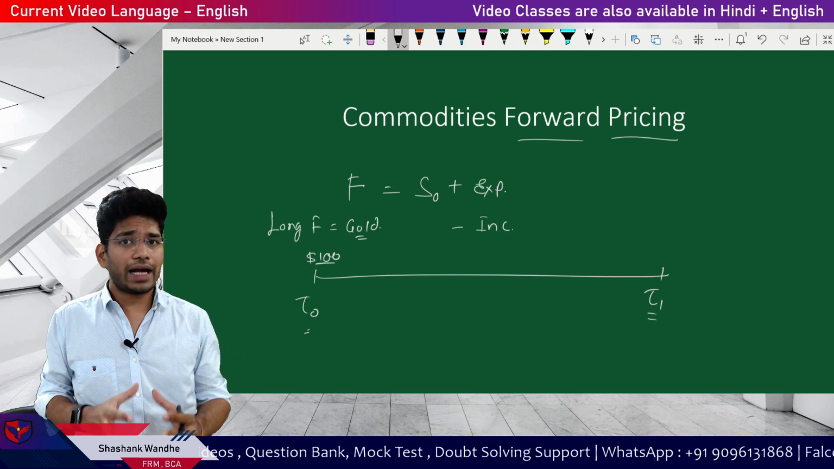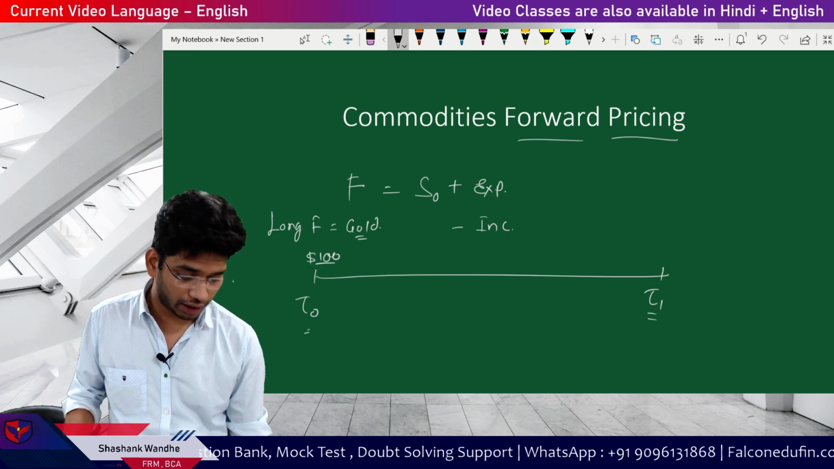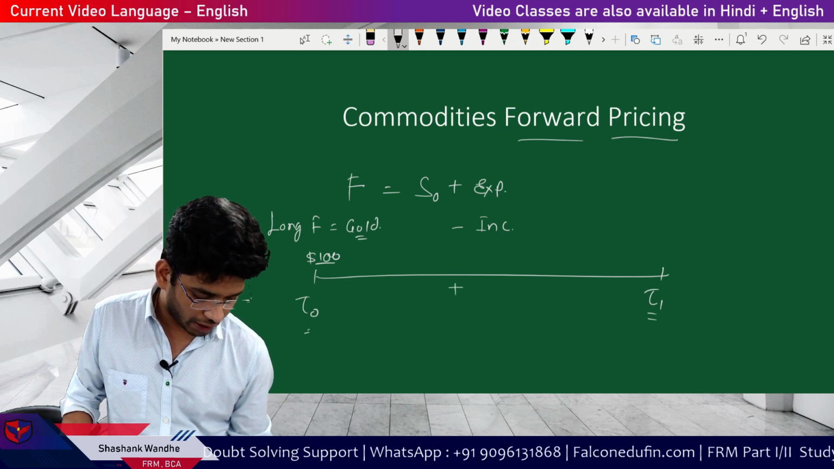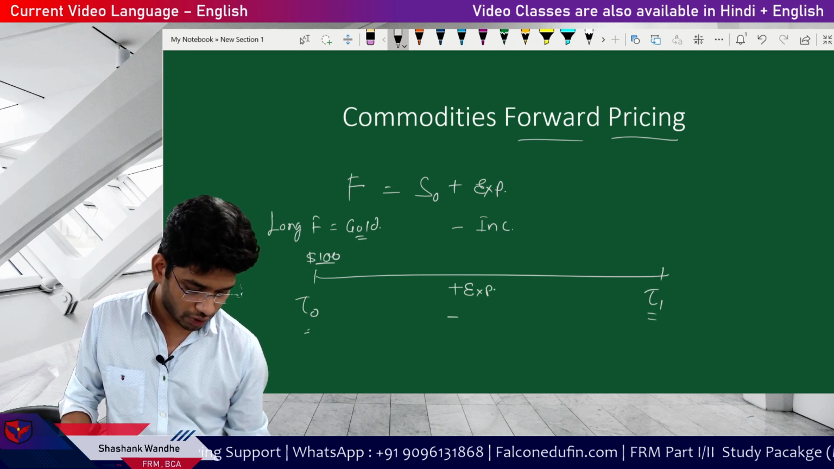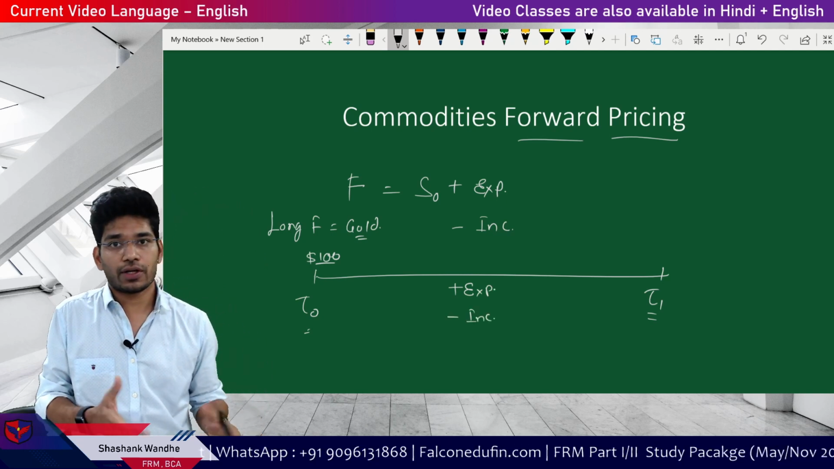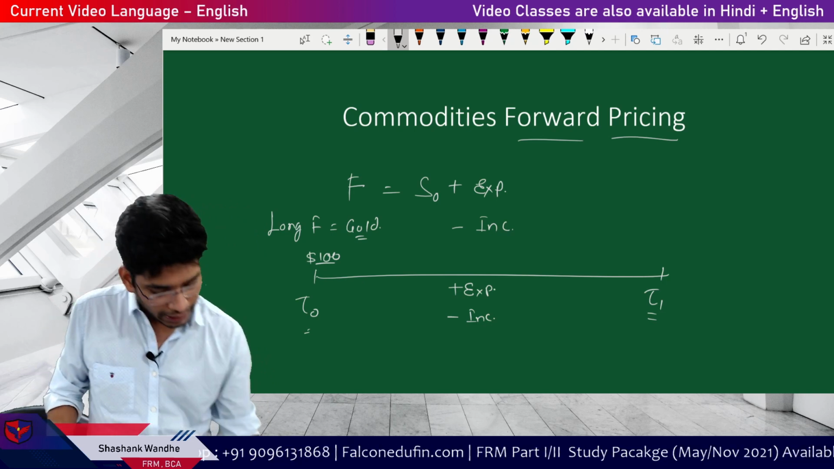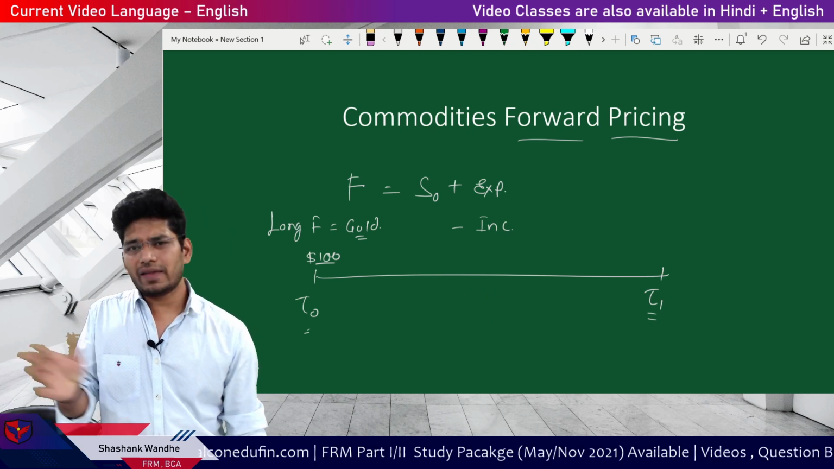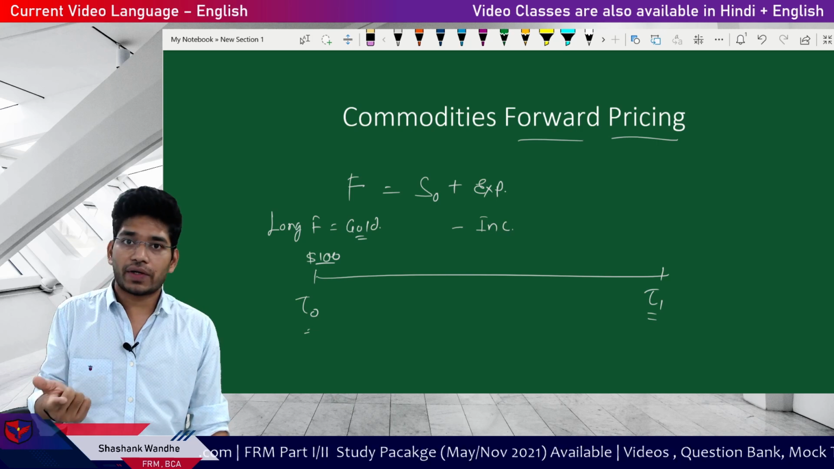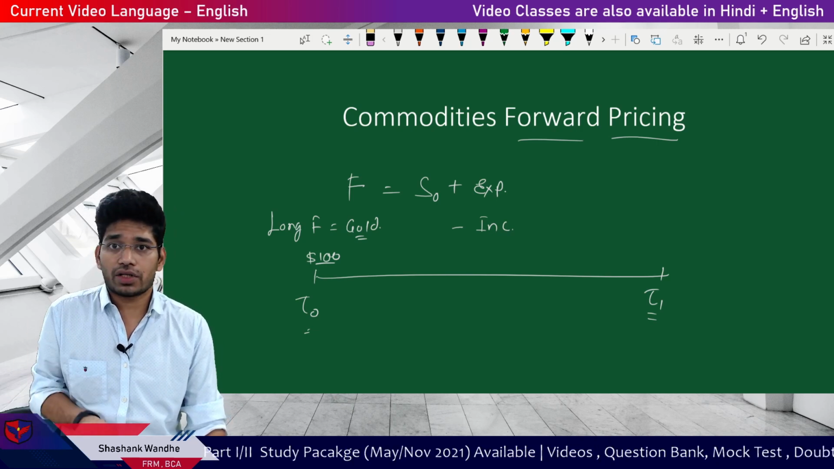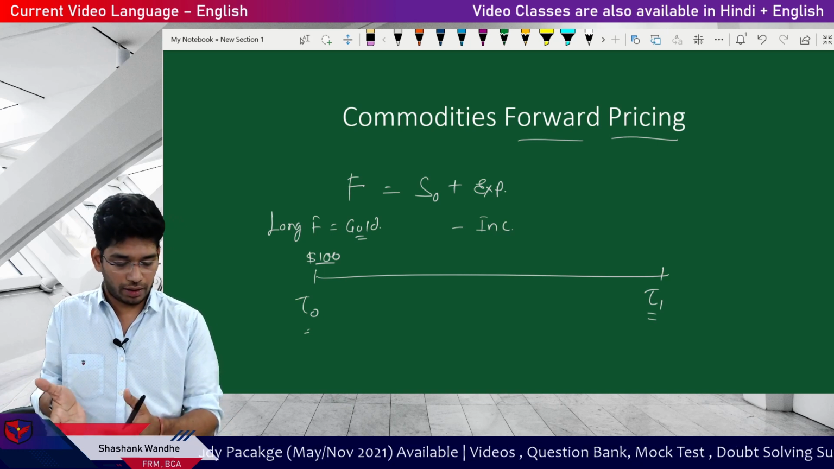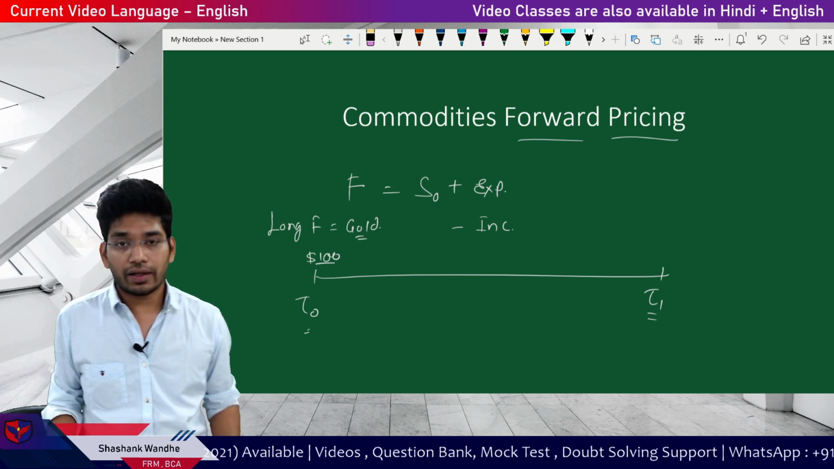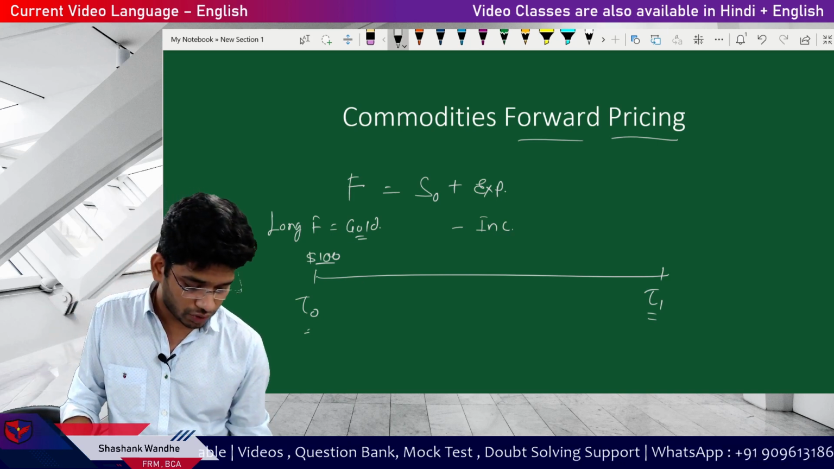So I will add all the expenses which I will incur on your behalf because of holding this commodity, and I will reduce all the incomes which I will generate or produce by holding it. Now, what are the expenses for commodities? In stocks, we saw the expense is the interest rate, which I will lose because you are not purchasing from me right now. If you buy this gold right now at spot, I will earn interest on the money. That interest is lost because you are not buying it right now, so I will add the interest.